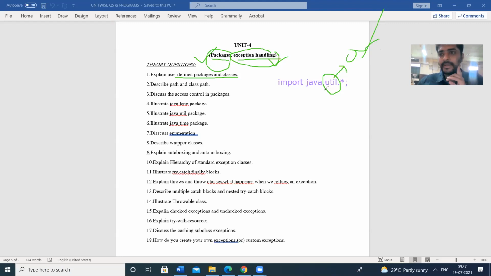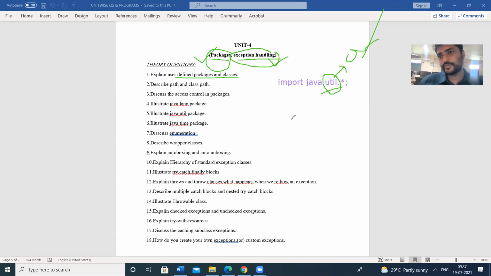There are two types of packages available in the Java library: predefined packages and user-defined packages. Predefined packages means util package, time package, IO package. Like that, we have so many predefined packages. And then we can create our own package also. Those types of packages are known as user-defined packages.